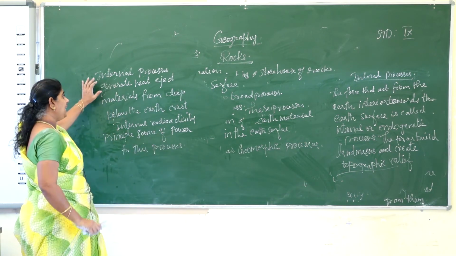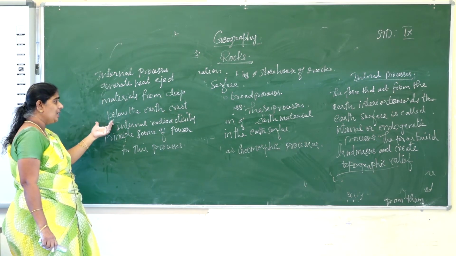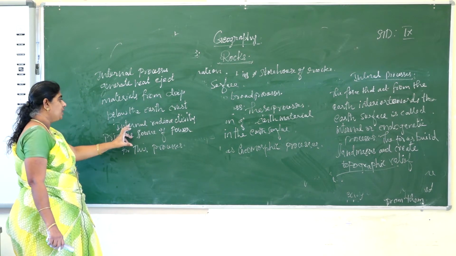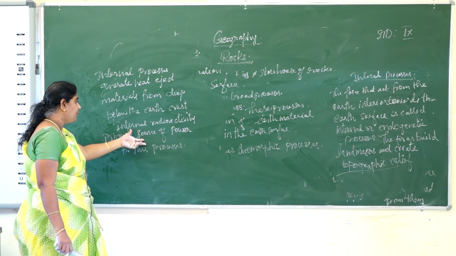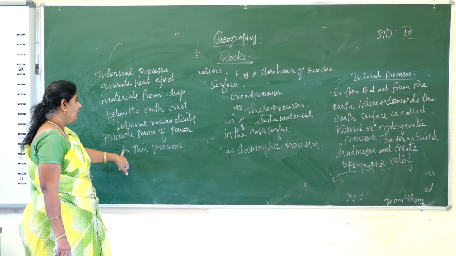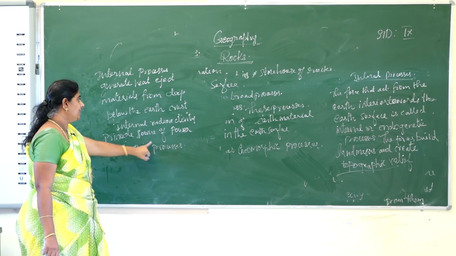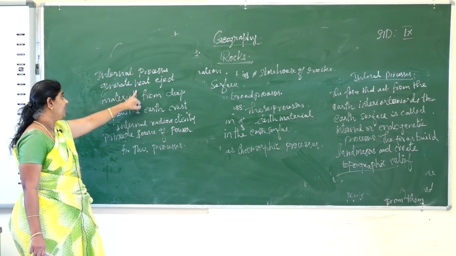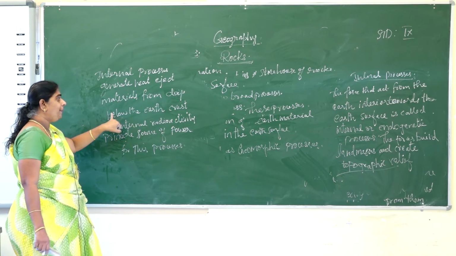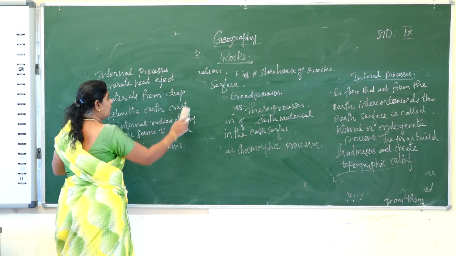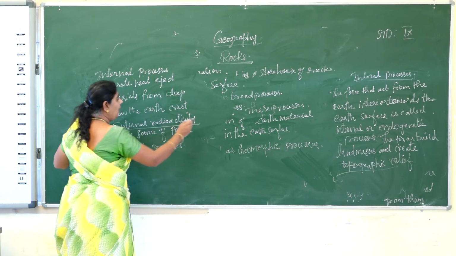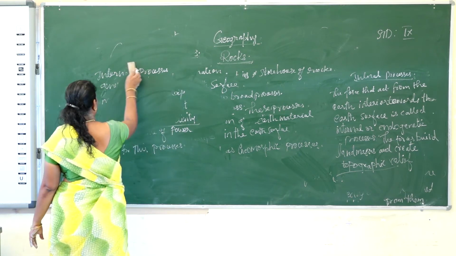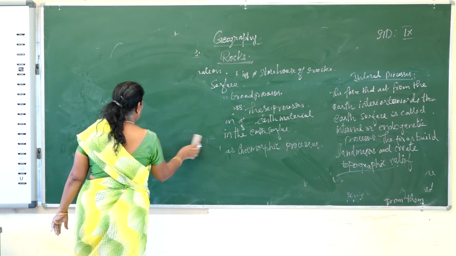Why is this heat energy generated? Because of the radioactivity present inside, it is the principal source of power for these internal processes. The internal processes happen because of the heat ejecting materials from deep below the earth, and these are because of the internal radioactivity. Then next we see about the external processes.